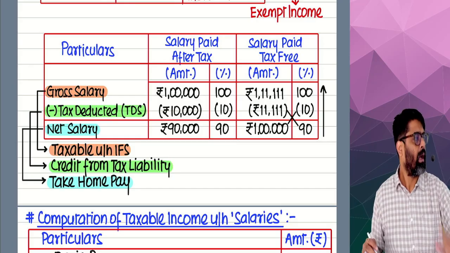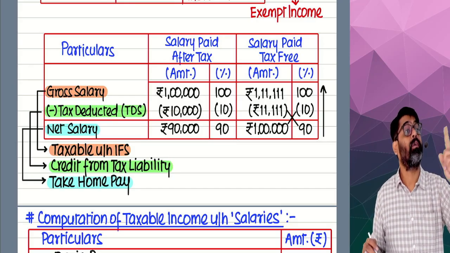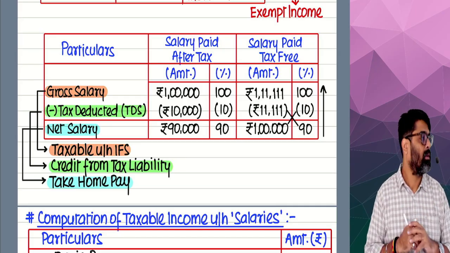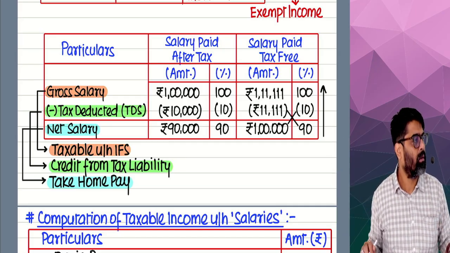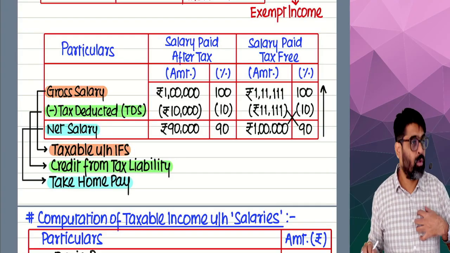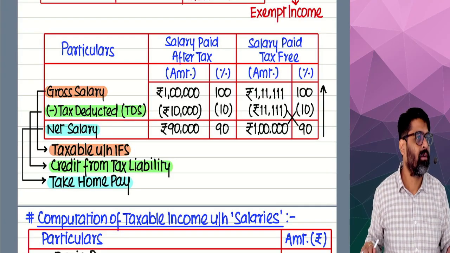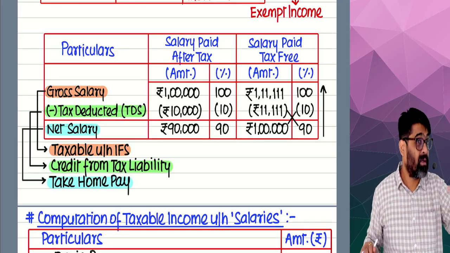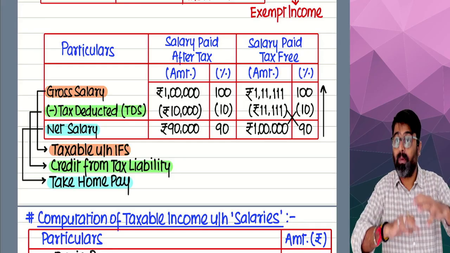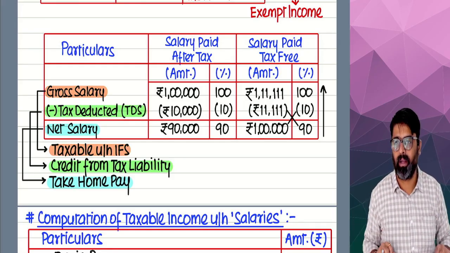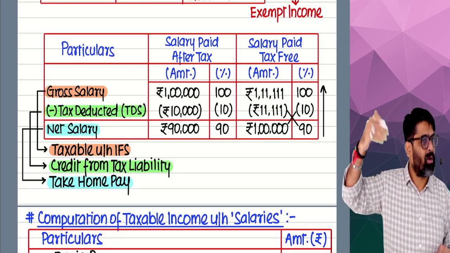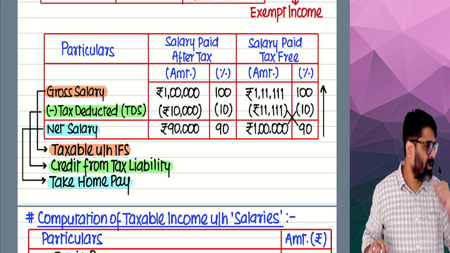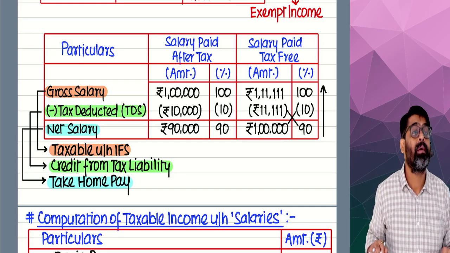90,000. Don't worry. I will give you the full 1 lakh rupees. Whatever tax I was supposed to deduct, I will not deduct. I will give you the full 1 lakh rupees. That tax I will pay from my own pocket. She will be happy. If I do a small gesture like this, she'll be working with more commitment. Getting my point? I will earn her loyalty. These types of employees I want to retain in my company. So the employer will do one thing or the other to keep good employees happy. So this is one of the things. Getting my point? So what I'm going to do?